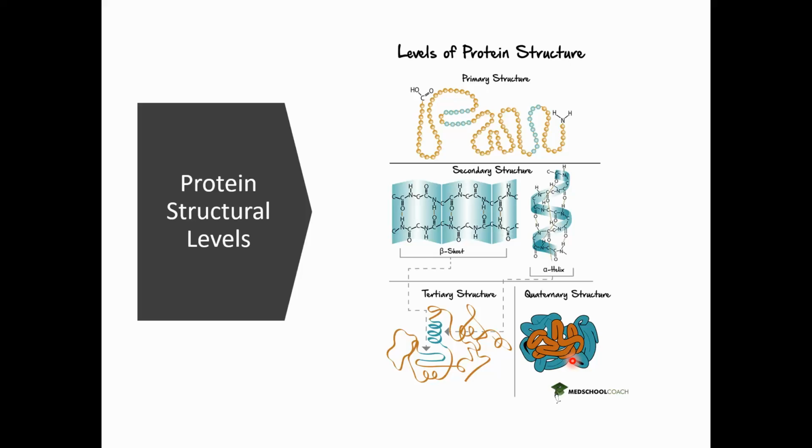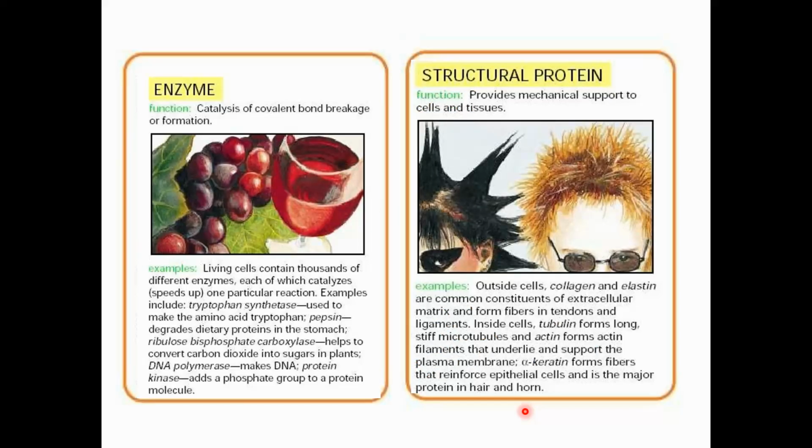We have two types of secondary structure, beta sheet and alpha helix. The tertiary structure is more complex, once the secondary structure folds itself over, and the quaternary structure is when two or more motifs of tertiary structure come closer to each other. So this was all about what a protein is and what different types of structure it has.